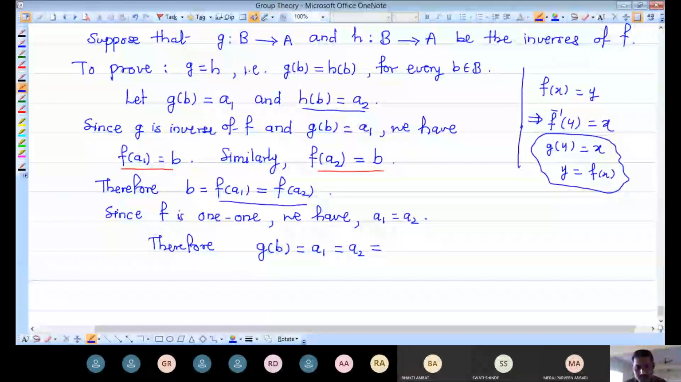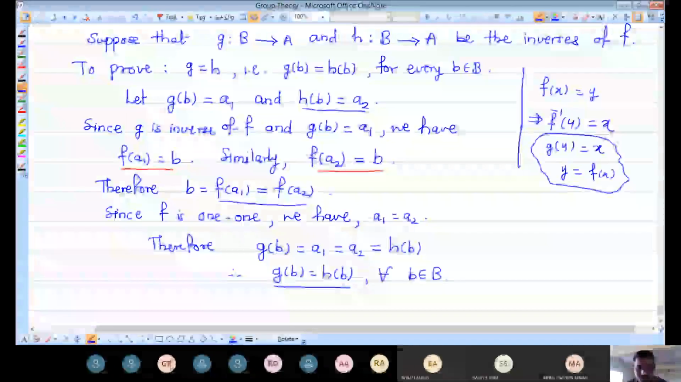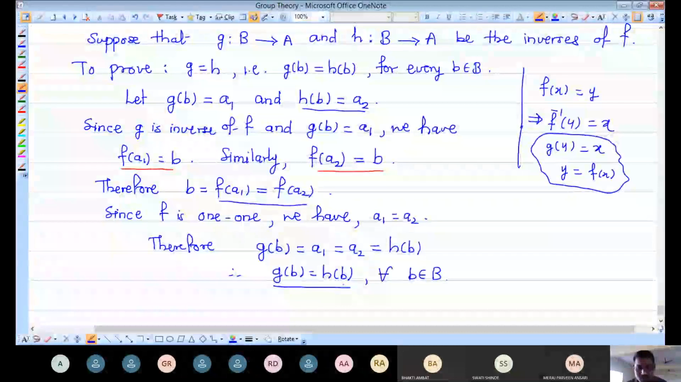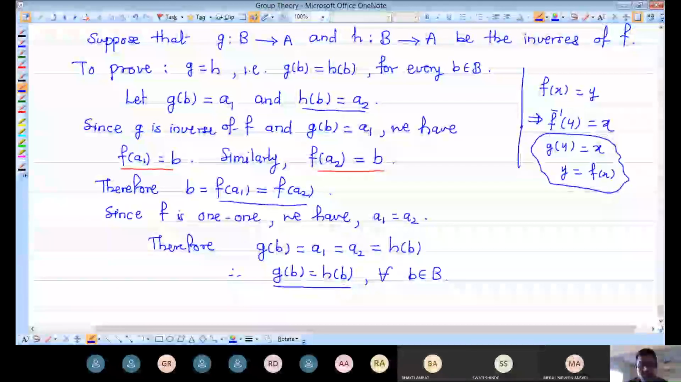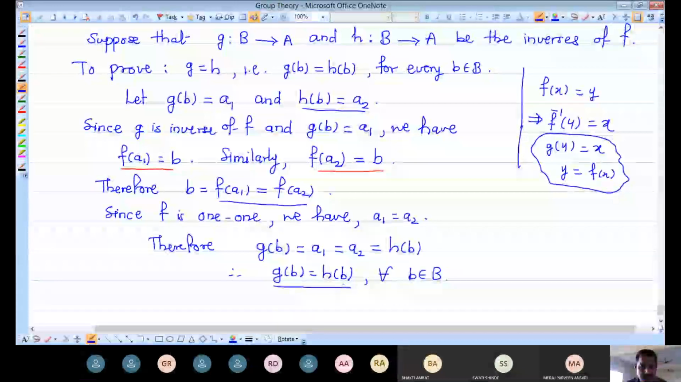Small b we have taken as an arbitrary element of B. So we got g of b is equal to h of b for each element in the set B. G and h both are defined from capital B to A. So for each element of capital B, we have g of b is equal to h of b. That means these two mappings are equal mappings. So thus g is equal to h.